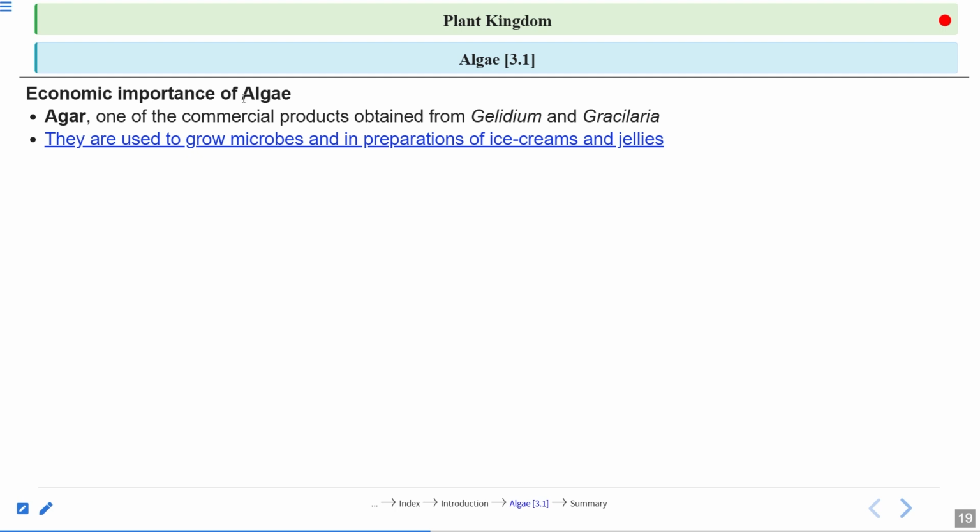And when this agar is used in the preparation of ice cream and jellies, your ice cream and jelly become jelly-like, gel-like. Okay. So it is used in making food preparations.